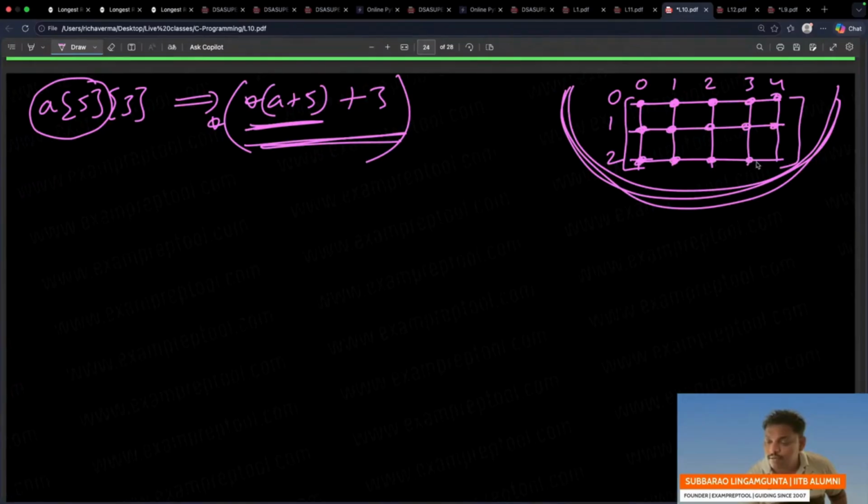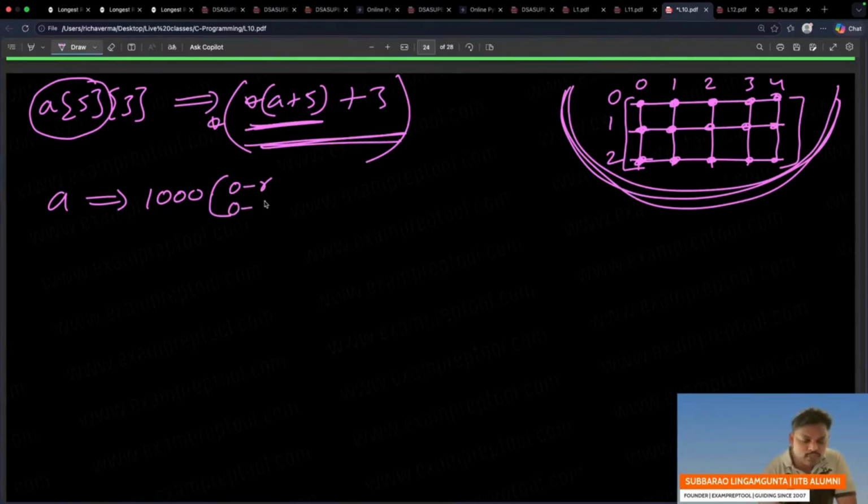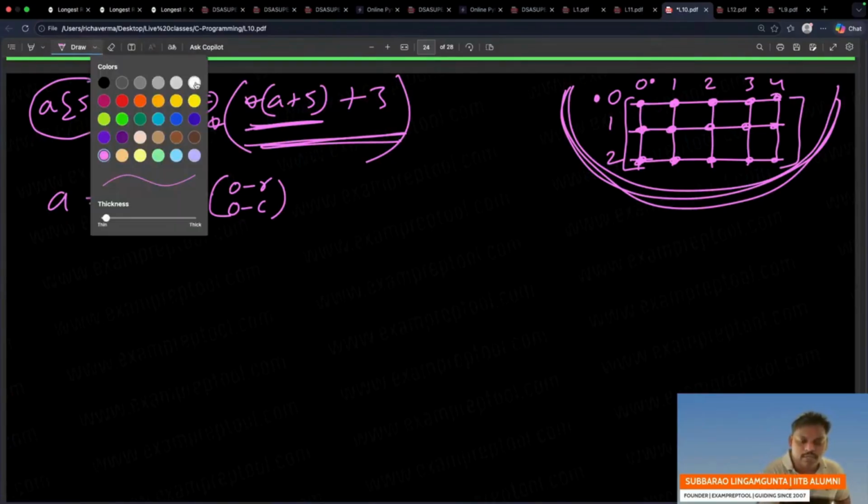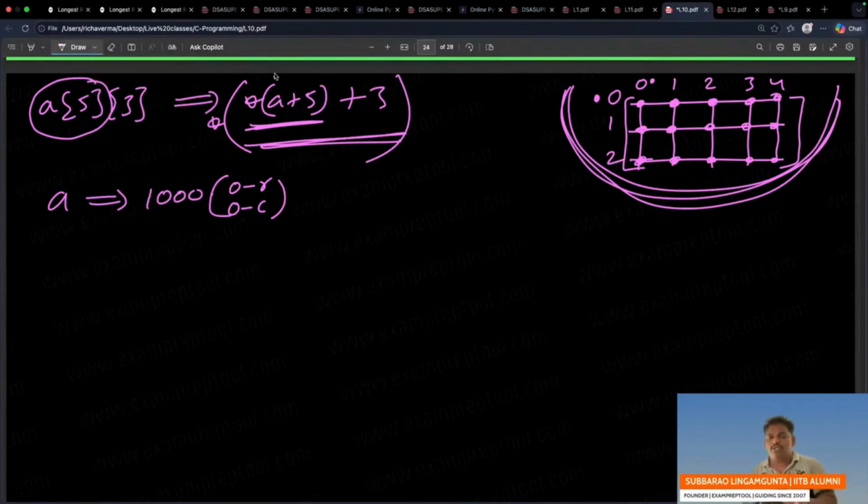everyone listen. So when you say A, which is 1000, the point which I didn't cover still, now I am covering. A is 1000 base address. What is the meaning? As of now you are at 0th row, 0th column.